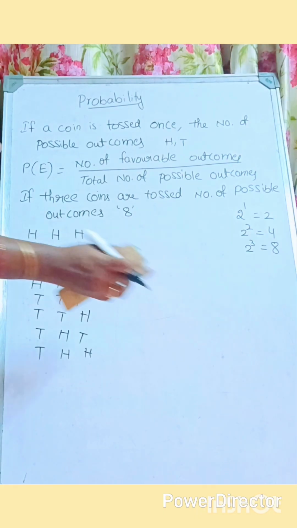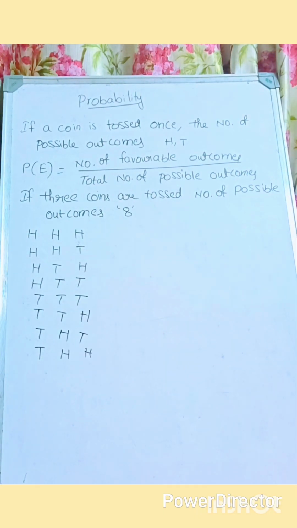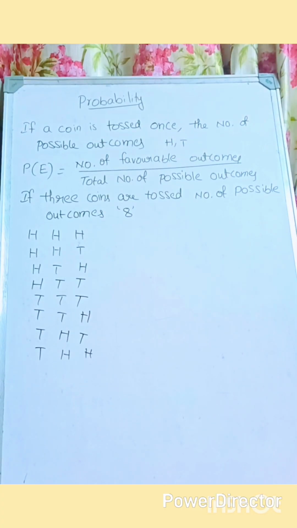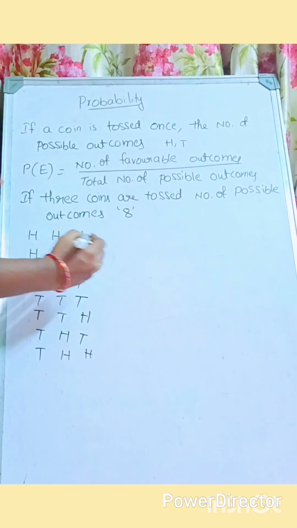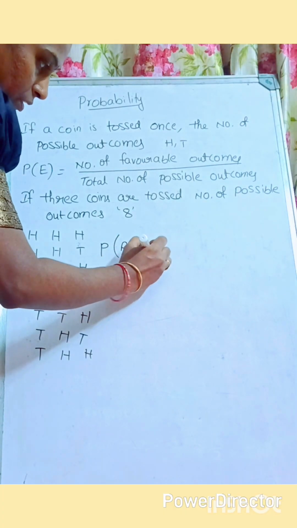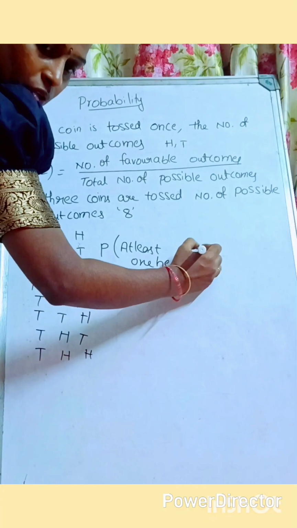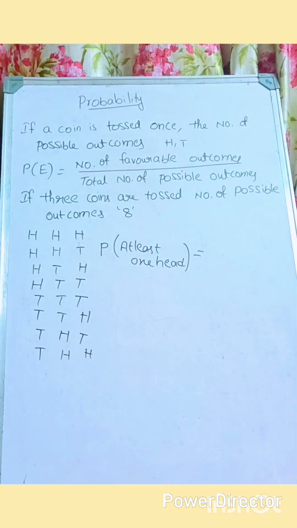Now let's see some questions based on this one. Now the first question, if you see here, three different coins are tossed simultaneously. The probability of getting at least one head. What is our question? Probability of getting at least one head. That means we can have one head and it can be more than that also.